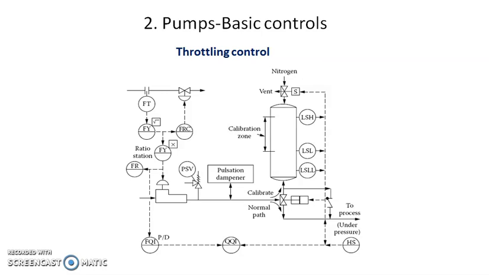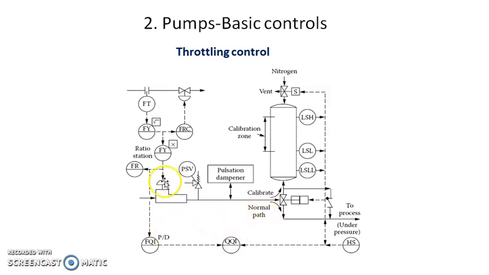Now there is another scheme, that is throttling control. In throttling control, one example is given for a rotary pump. Now in that case, if you see this pump, for the controlling purpose, two combined schemes are used. One is the ratio control scheme and the other is the calibration control scheme.